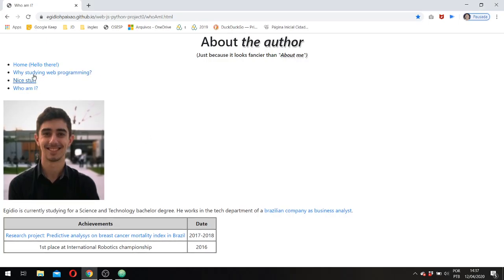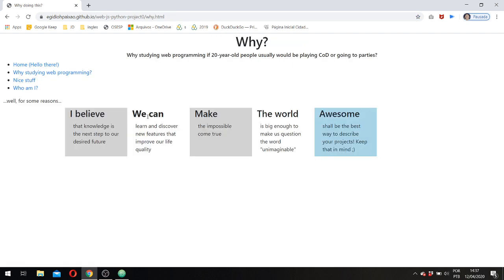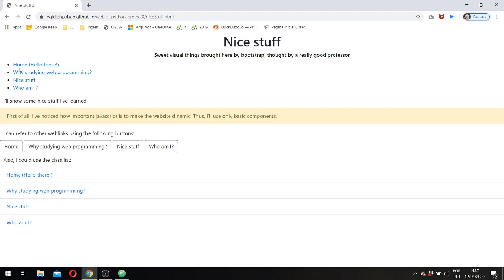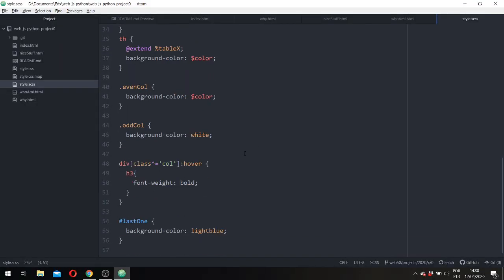So you can see here, well, on the why it gets bold, right? And in the nice stuff, either the link or the buttons get bigger. Okay, well, that's it. That's the use also of the ID, that makes the background light blue. And well,